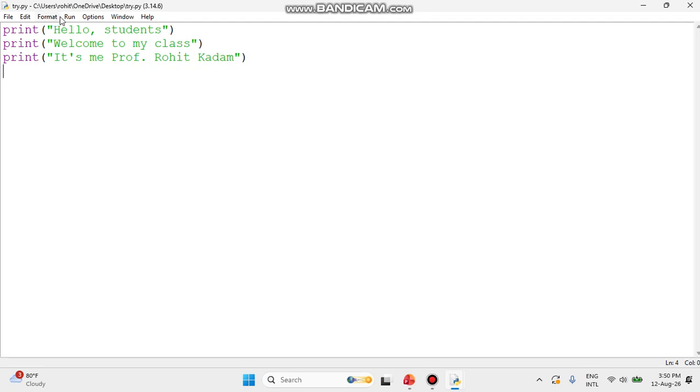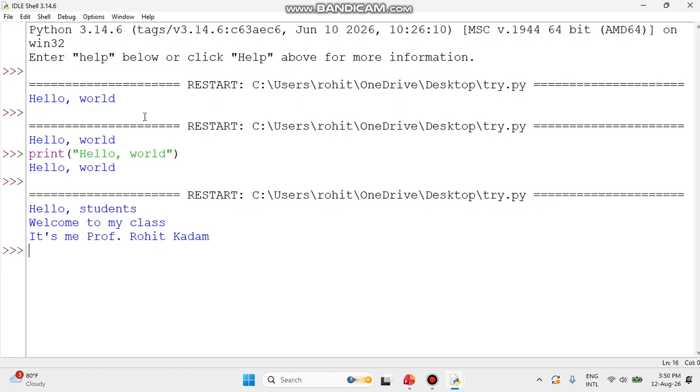Now after that, I need to go to the run button and click run module. If I don't want to use this, I will use the shortcut key F5. See, I press F5. That's why what happened over here, all my printing statements are now executed. Very simple, very easy things. It is not that difficult.